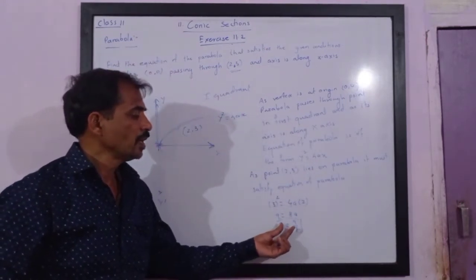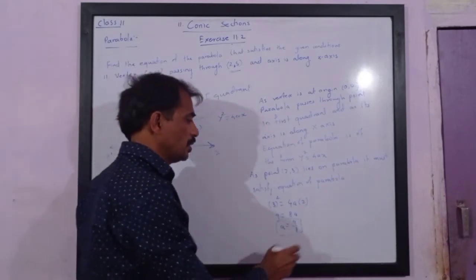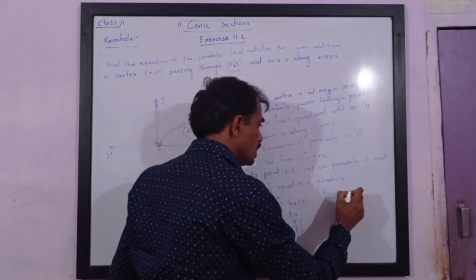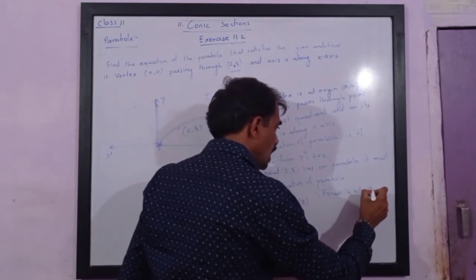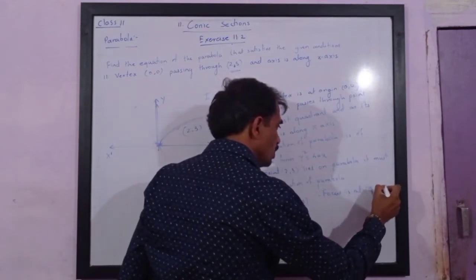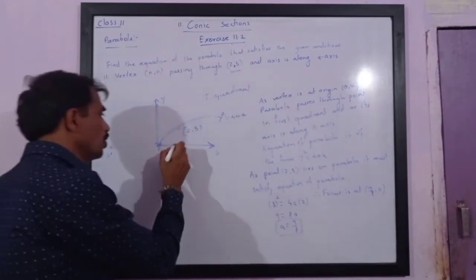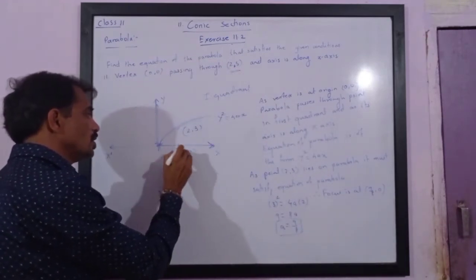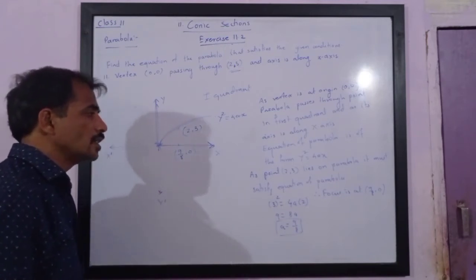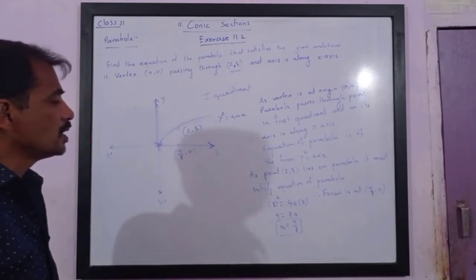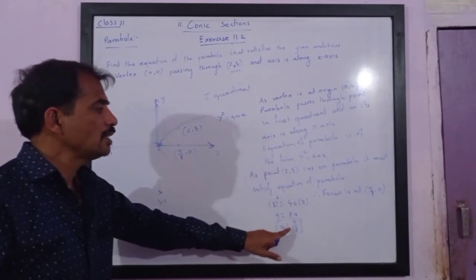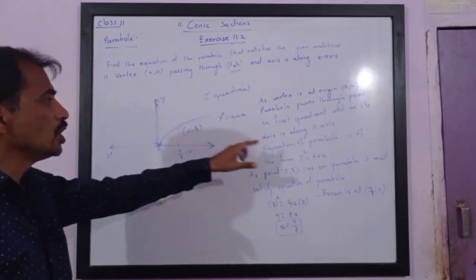Therefore focus is at 9 upon 8, 0. Please note, focus is at 9 upon 8, 0, since it is on positive direction of x-axis. Now please note, if we have got a's value, we can write the equation of parabola.